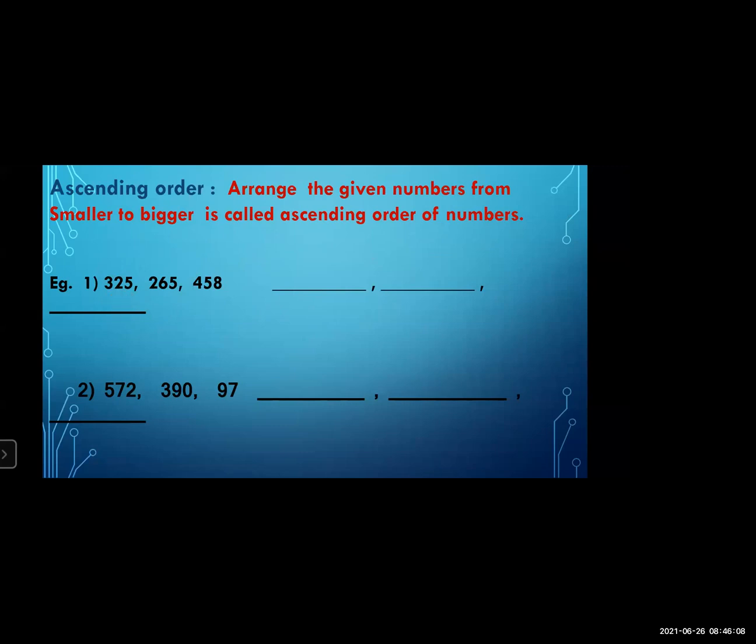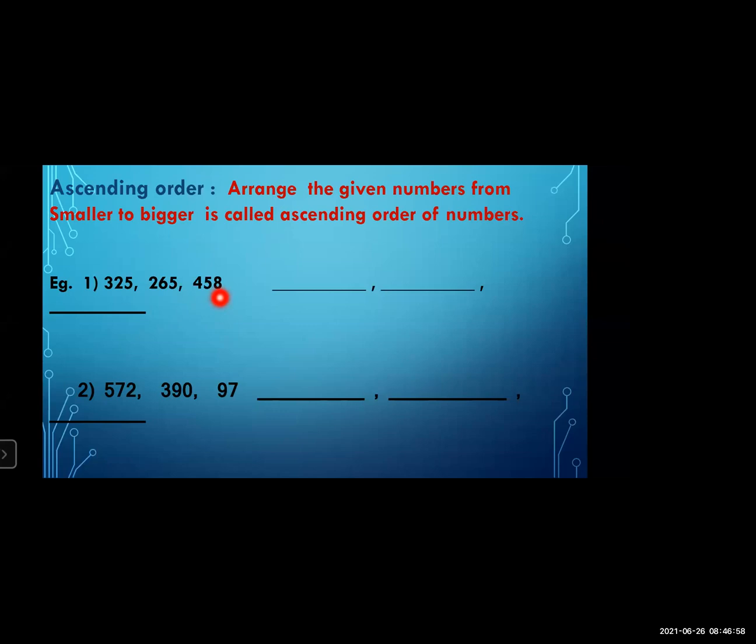To arrange these numbers in ascending order, first of all, what do we have to see? We have to find out the smaller number, because ascending means arrange the numbers from smaller to bigger. So in the first example, three numbers are given. First one is 325, second one is 265, and third one is 458. Okay, so to find out the smaller number, what do we have to do?